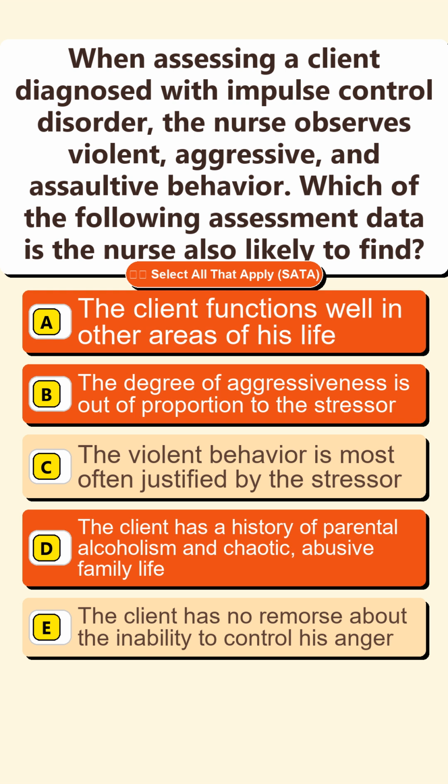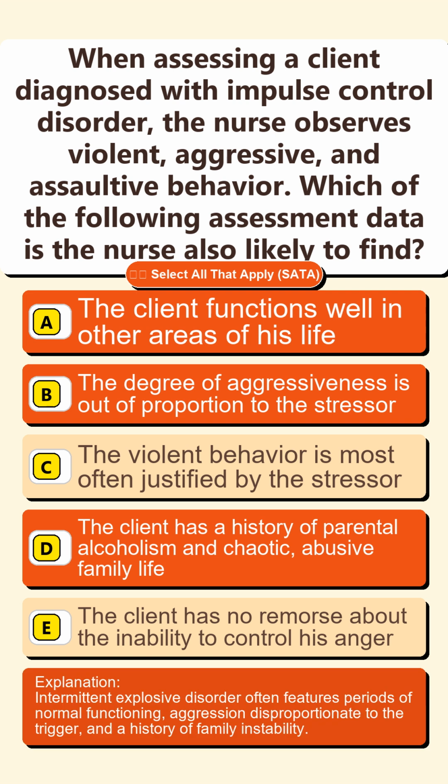The client functions well in other areas of his life. The degree of aggressiveness is out of proportion to the stressor. The client has a history of parental alcoholism and chaotic, abusive family life. Intermittent explosive disorder often features periods of normal functioning, aggression disproportionate to the trigger, and a history of family instability.